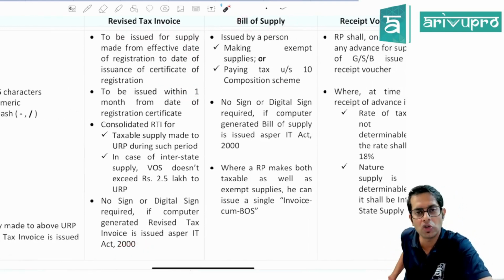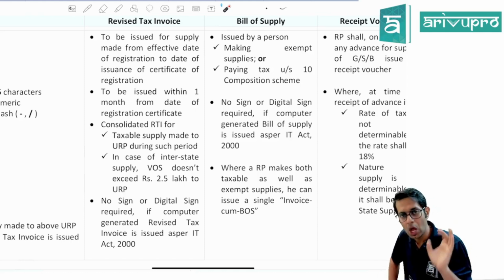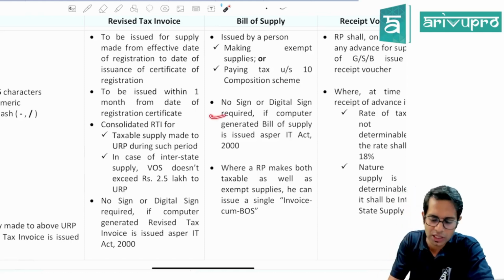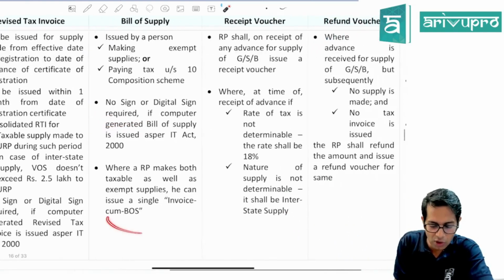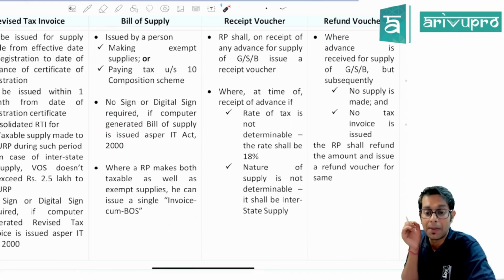Bill of supply. Who is required to issue a bill of supply, sir? Bill of supply is required to be issued by a person who is making exempt supply or a person who is making supply taxable under section 10. Now, again, no signature is required if it is a computer generated invoice. Sir, what if I am making taxable as well as exempt supply, sir? Then you can give a document called an invoice cum bill of supply.